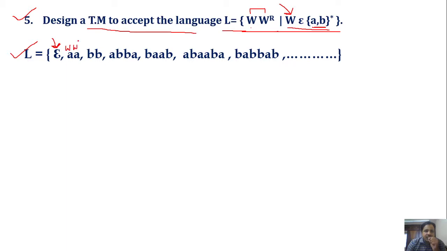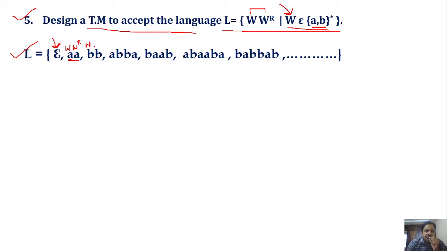So we have w power r, which is nothing but a. I have taken a as w, and the reverse of that a will be a itself, so the string will be aa. Next possibility, I am taking the next symbol b as w.